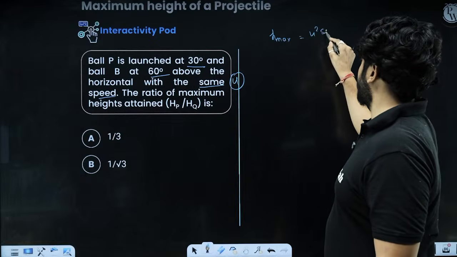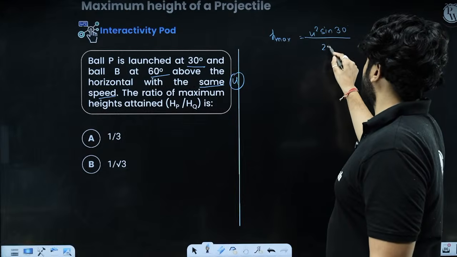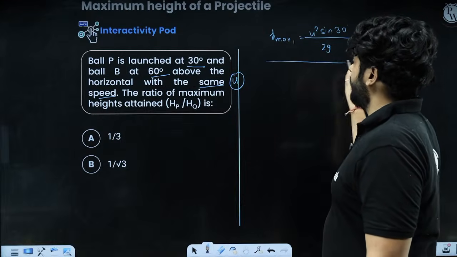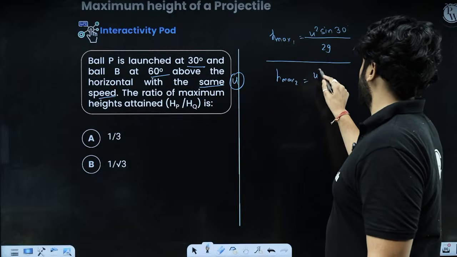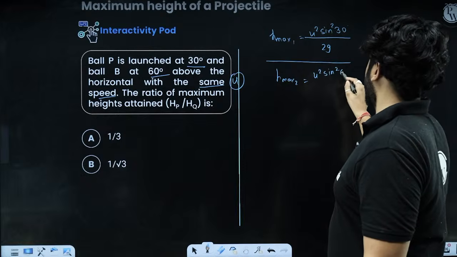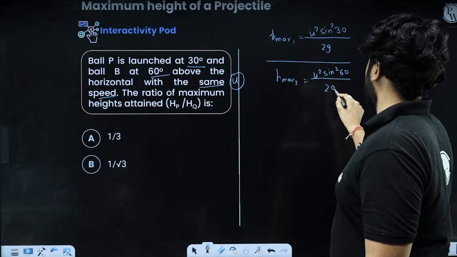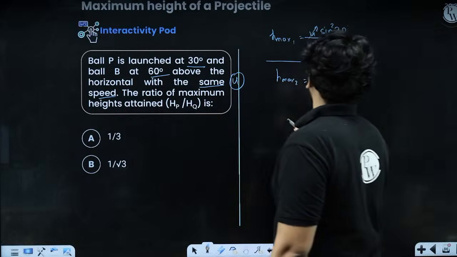U square sine square 30 degree upon 2g. This is for the first body. And u square sine square 60 upon 2g. This is the second body. This will be cancelled out. This will be cancelled out as well.